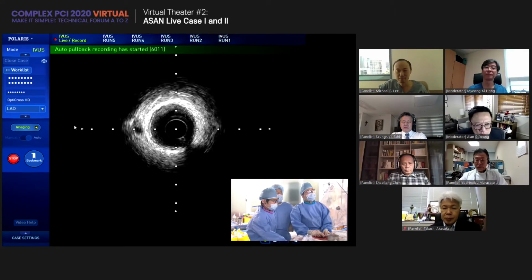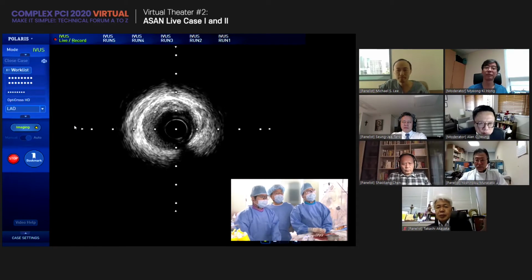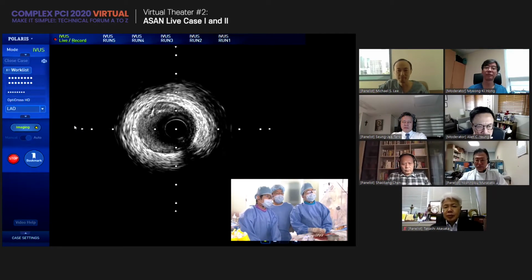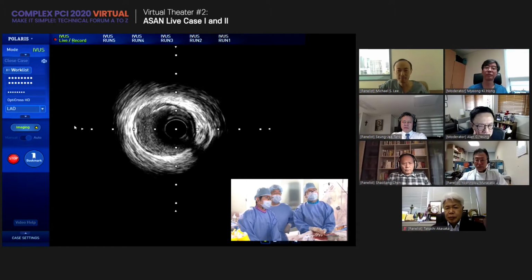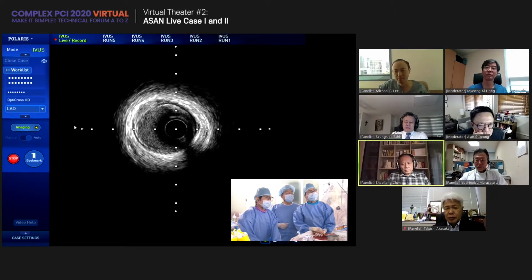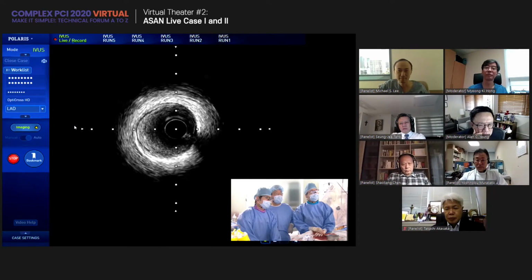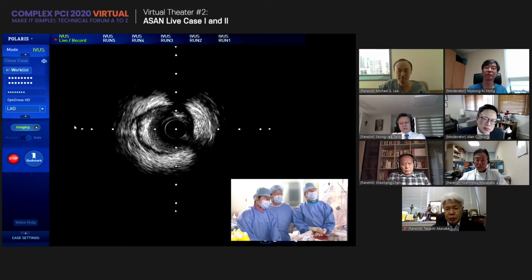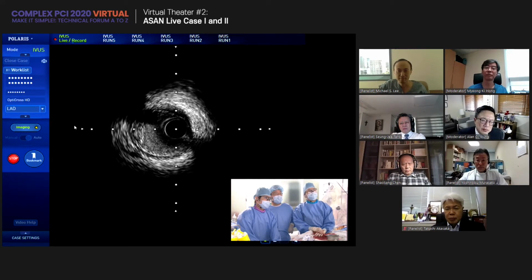Far distal, 2 something. Yeah, here's normal. The reason why is we want to touch for that. Yes, there was some balloon-related dissection. You can see the flap. At least 3.0, yeah, the size is 3.0. That is the side that is dissected.